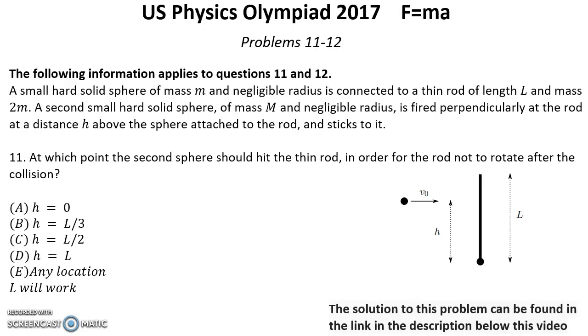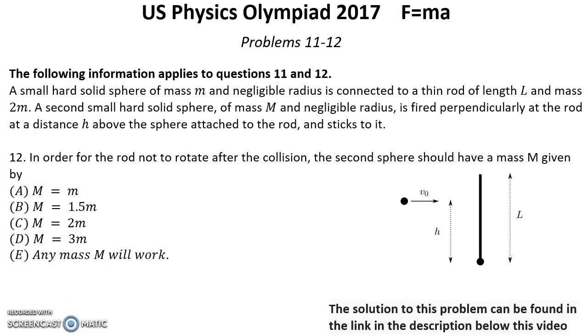Problem number 11. At which point the second sphere should hit the thin rod in order for the rod not to rotate after the collision. Problem number 12. In order for the rod not to rotate after the collision, the second sphere should have a mass big M given by.